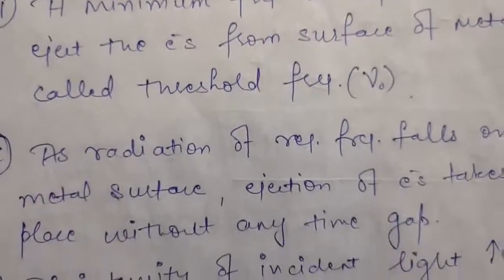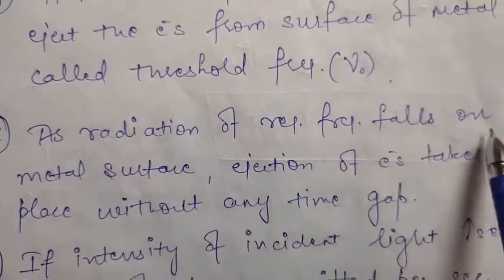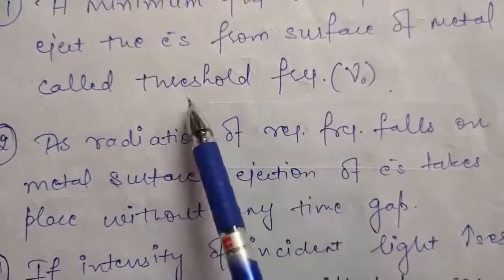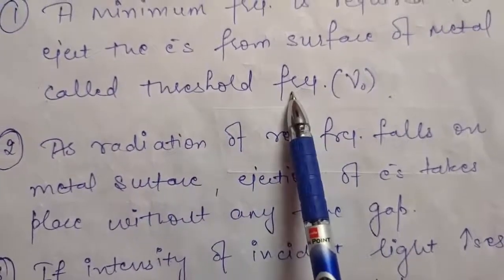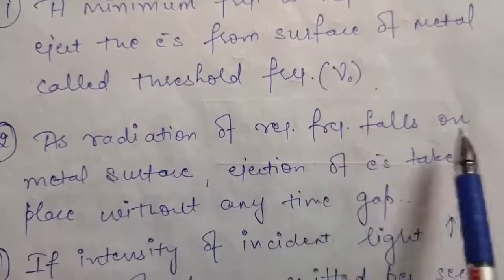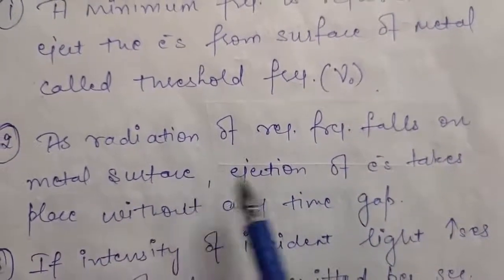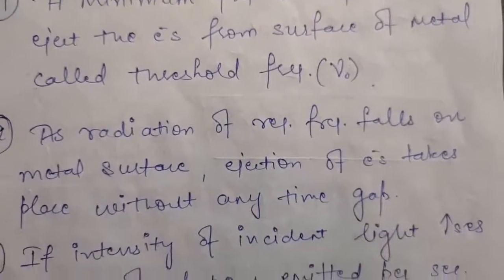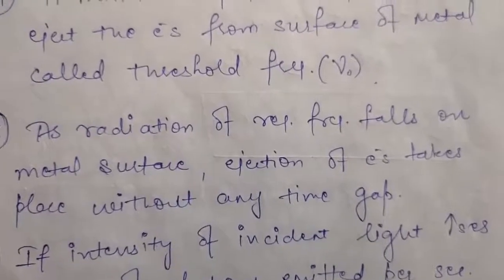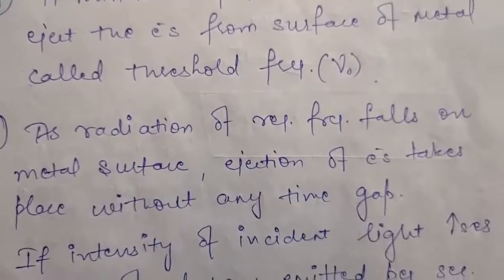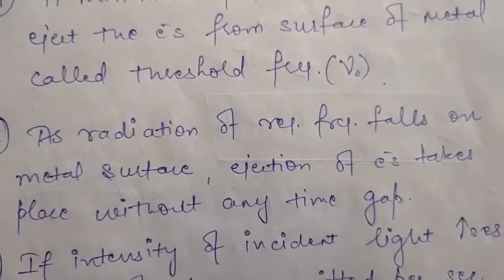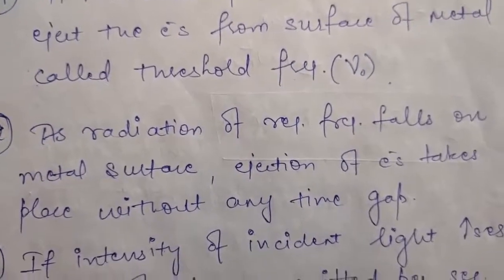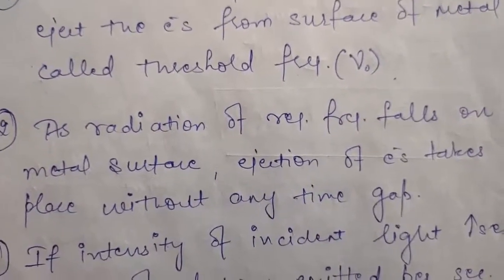The second observation was that as the radiation of required frequency falls on the metal surface, that means the frequency should be greater than or at least equal to the threshold frequency, ejection of electrons takes place without any time gap. It was observed that as soon as the required frequency of light falls on the surface of metal, ejection of electrons takes place. That is, there is no time gap between incidence of photons and ejection of electrons. So this was the second observation.